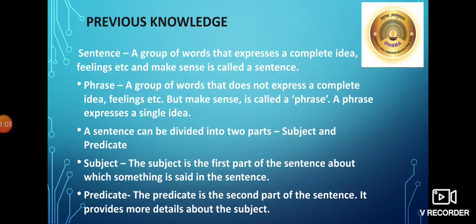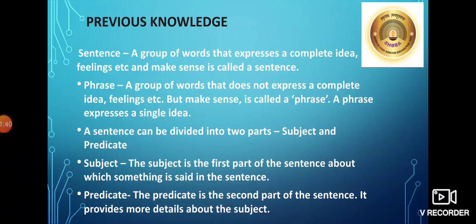A sentence can be divided into two parts, that is, subject and predicate. Subject. The subject is the first part of the sentence about which something is said in the sentence. Predicate. The predicate is the second part of the sentence. It provides more detail about the subject. So this was the previous knowledge, what we have learned in our first lecture.